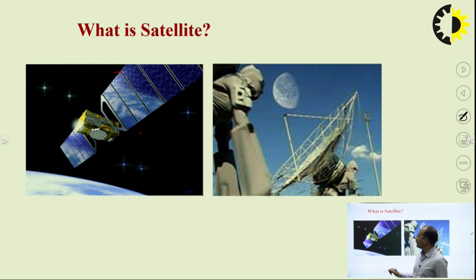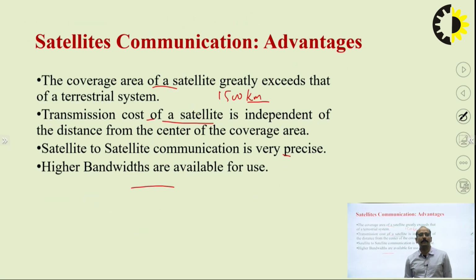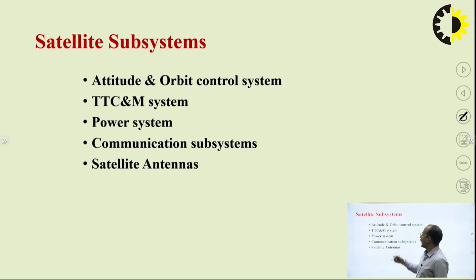You can see here these are the solar panels. As you know, solar panels are used for power supply purposes. This is the encapsulation of the satellite. Here is the antenna for the satellite. So you can see that there are various blocks. When we classify these various blocks, these subsystems come into the picture: attitude and orbit control system, TTCM, meaning telemetry, tracking, command and monitoring subsystem, then power subsystem, communication subsystem and satellite antennas.